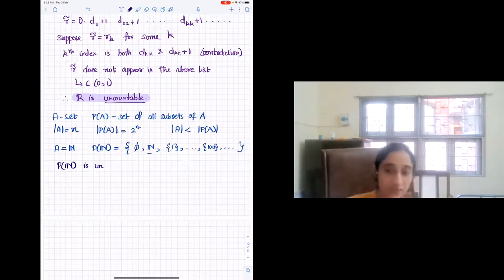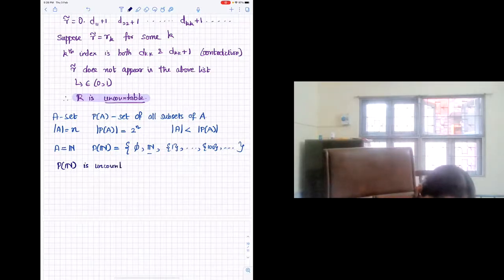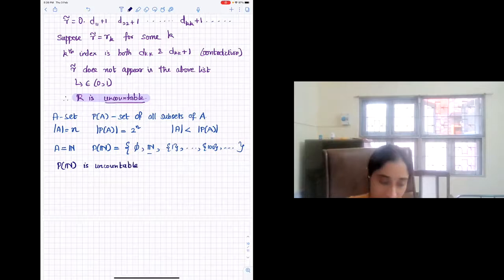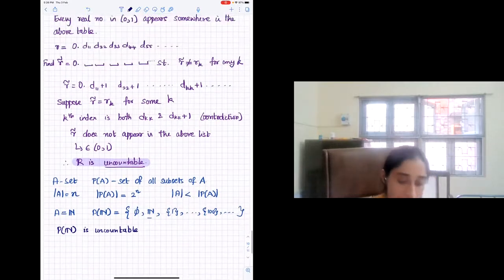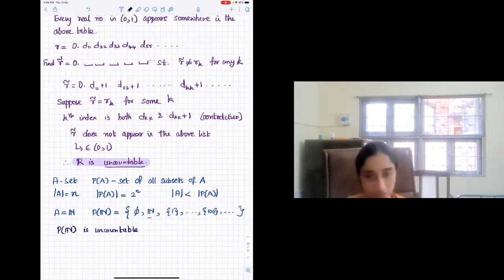Whatever he's saying: put a decimal point before it, write it as 0 point, the sequence of all the elements. Order the elements in the set in some order and then put them there. Then you will get real numbers. This will be a subset of real numbers. So using the same argument as before, you can show P of N is uncountable. That is it. But we will see a different proof. Actually, I want to demonstrate diagonalization again, as another example, so that you get very familiar with that. So one question that I expected someone to ask is, okay, we know that reals are uncountable, right? So what does this say about the comparison between the cardinality of reals and the cardinality of naturals?